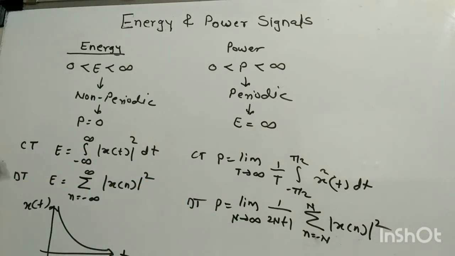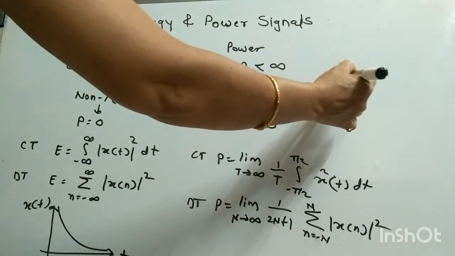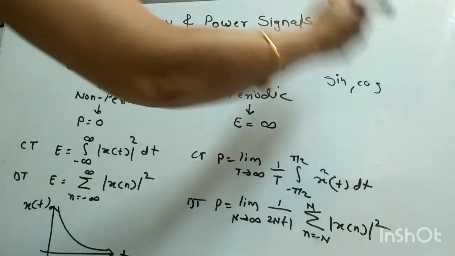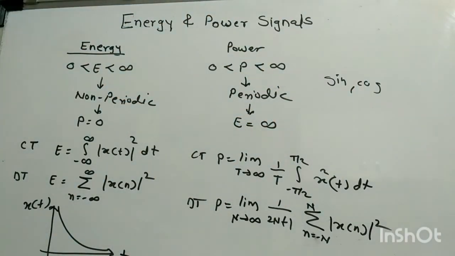And if you want an example, then the example of a power signal is any sine or cosine. All these are examples of a power signal because they are periodic signals. So this is the basic information and the formulas for calculation of energy as well as power.